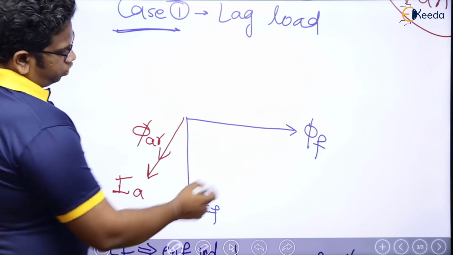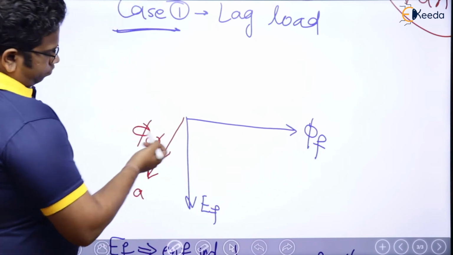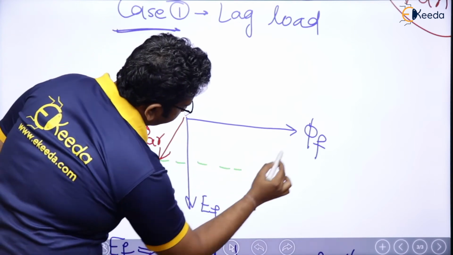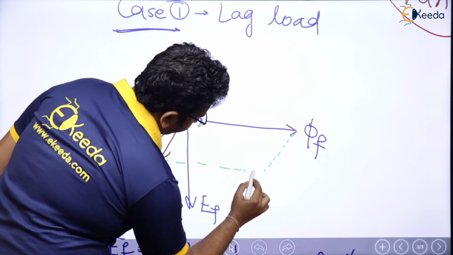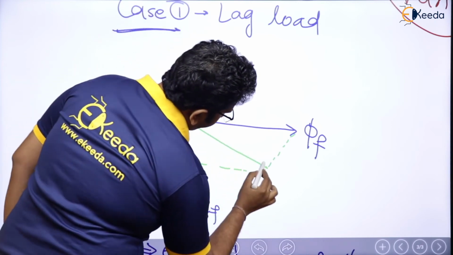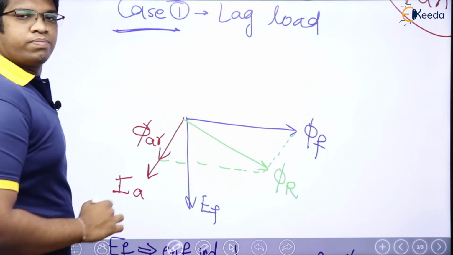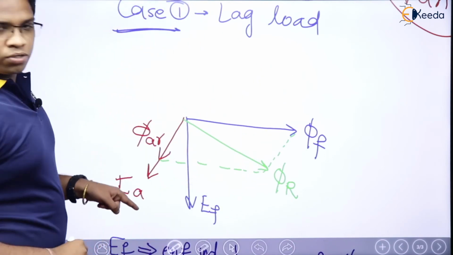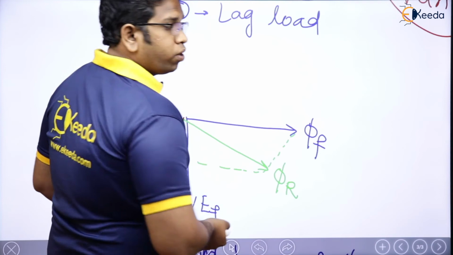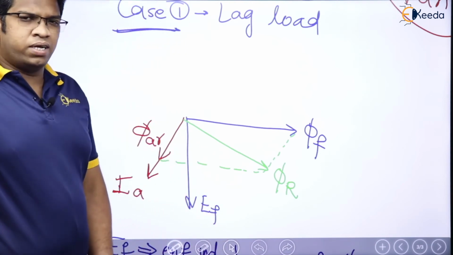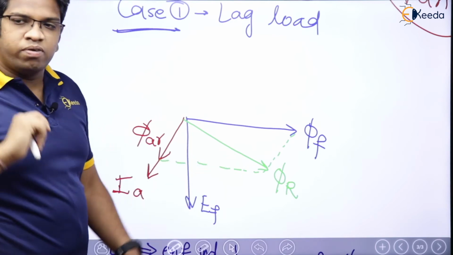Phi F is already there, phi AR is there, which means the net flux distribution is going to be the addition of them. So this is going to be the resultant flux phi R. This is nothing but the parallelogram law of addition of vectors. We have already studied it probably in M3, right?